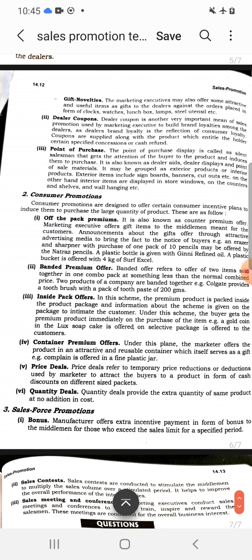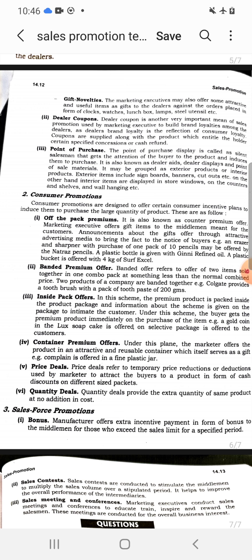Second is the sales promotion tool for consumers. It is the tool which is used to induce the consumers to buy more and more. These further include off the pack premium. Off the pack premium induces the consumers to buy more, and they are given certain gifts outside the packages.